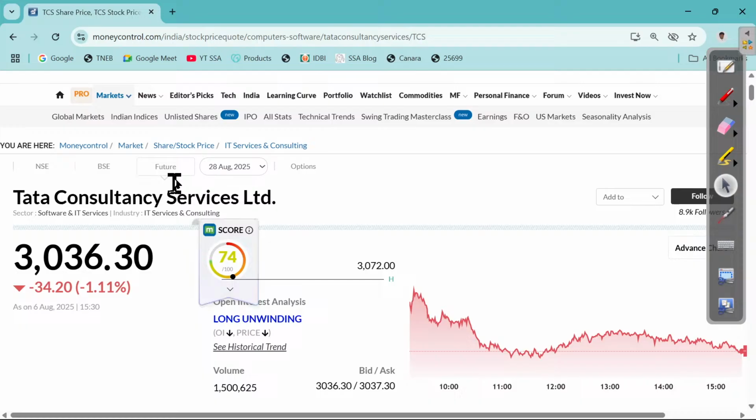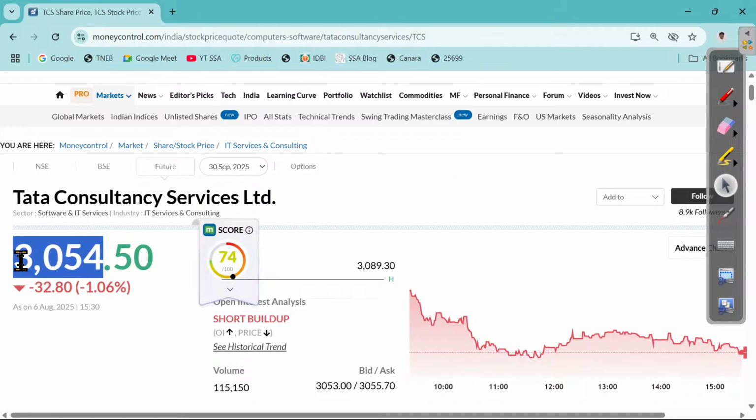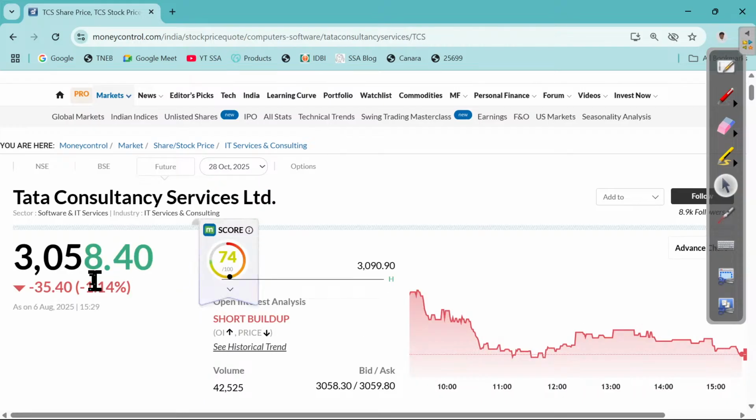See here. This is August month, 3036. September month, a bit higher. The price is a bit higher because of the interest and other costs. October, the price is still higher, 3058. This is called future.